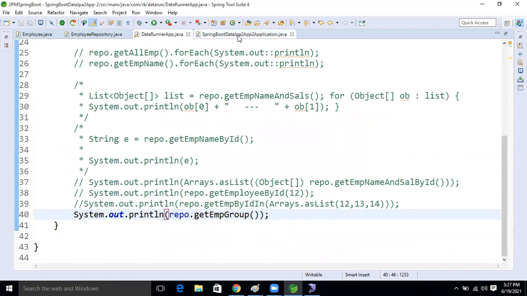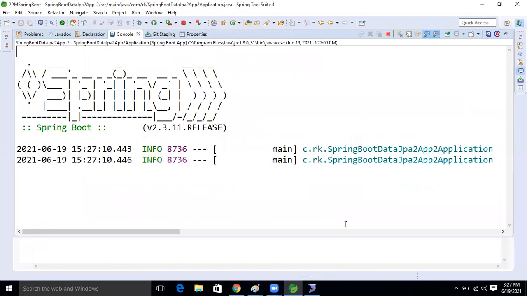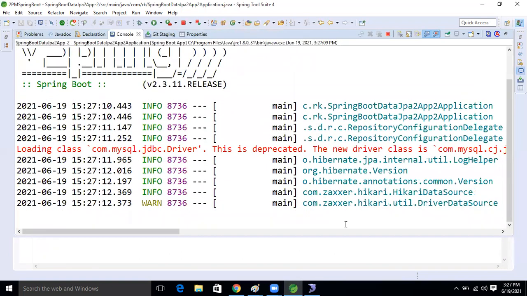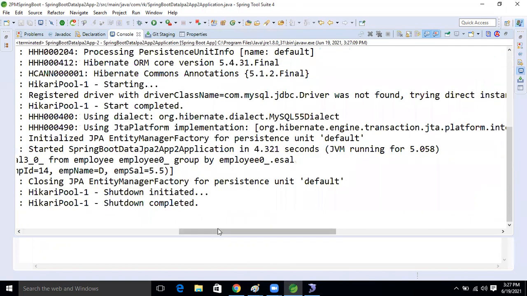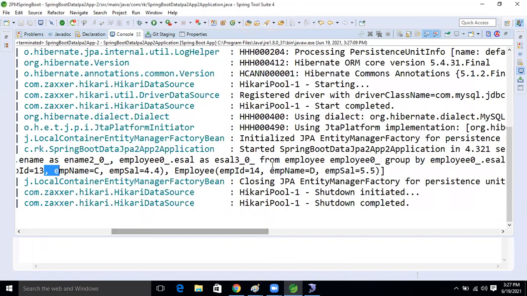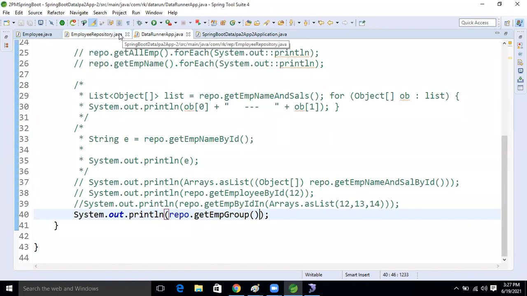Now run the application and see this. 11, 13, and 14 we are getting, right? Right, Ravi. Yes, right.